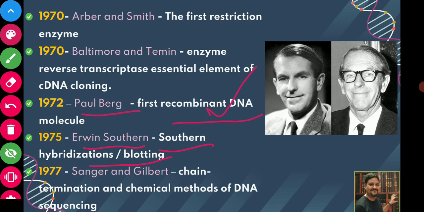In 1977, Sanger and Gilbert developed the method of DNA sequencing with the help of the chain termination and chemical methods. DNA sequencing means how the nucleotide bases, that is A, T, G, C, are arranged on the DNA. That is deciphered with the help of DNA sequencing, and it was first developed by Sanger and Gilbert by the chain termination and chemical methods.